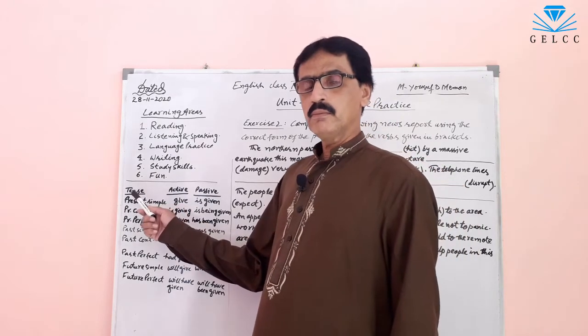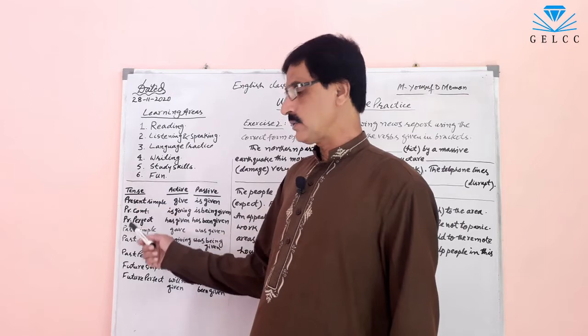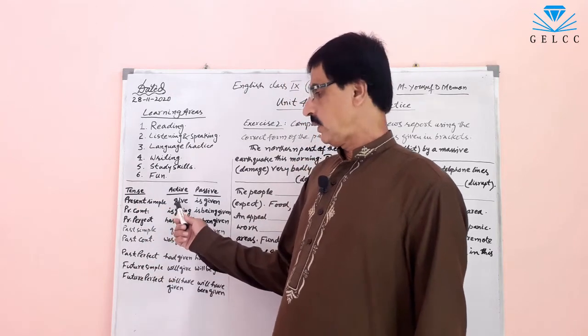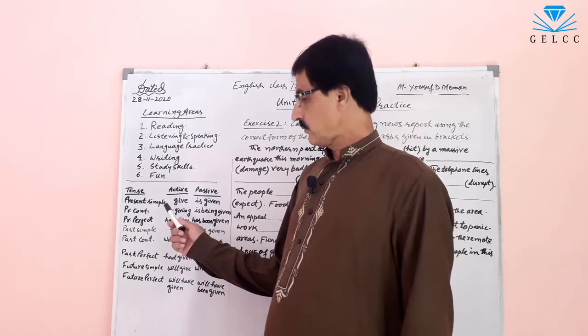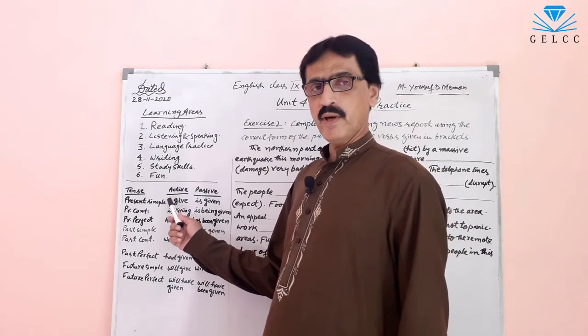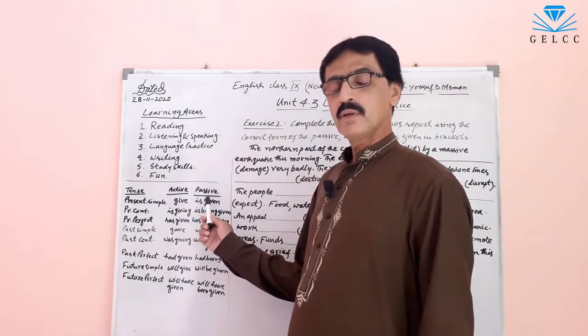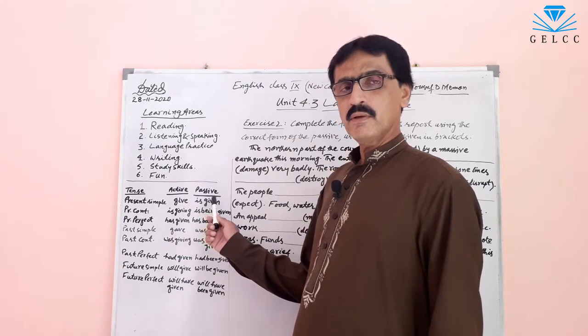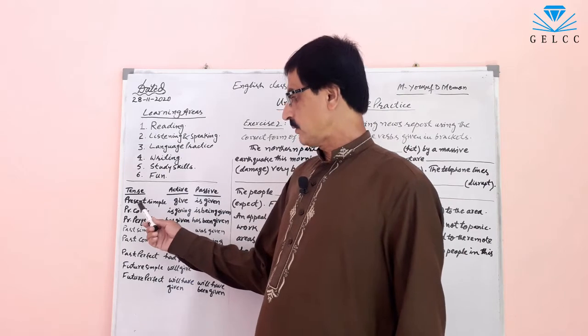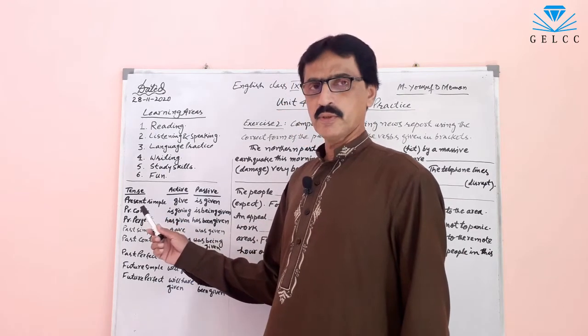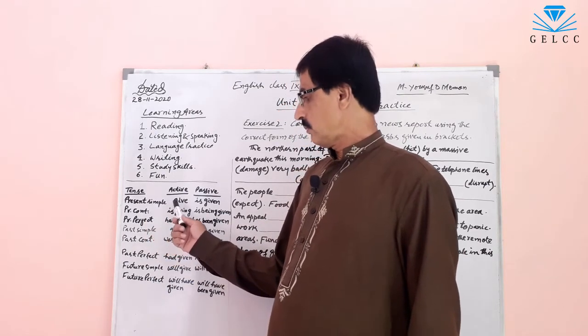This is the column about tense. Here I have given a verb. For example, it is in active voice and then it is in passive voice. Number first, present simple tense. Give.